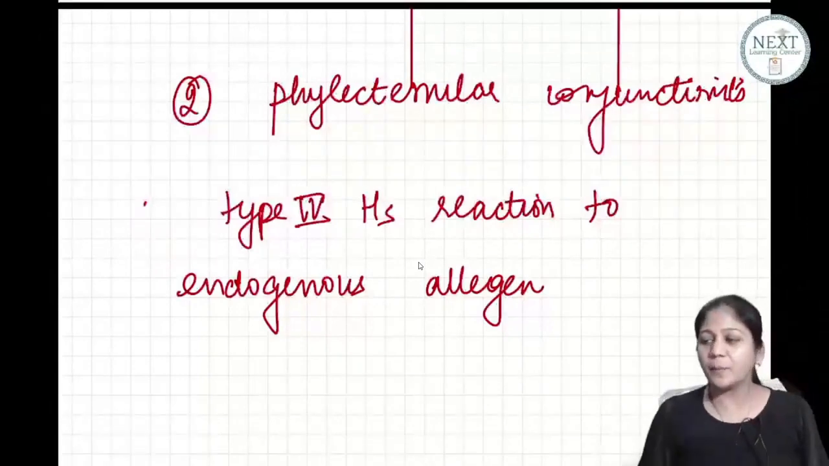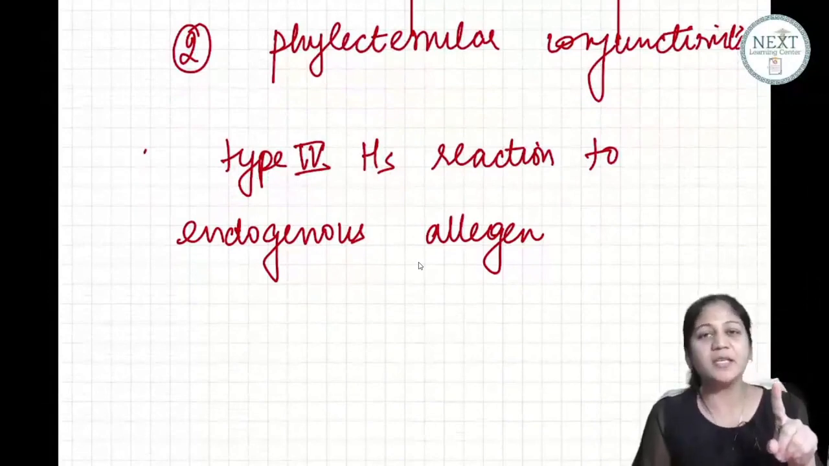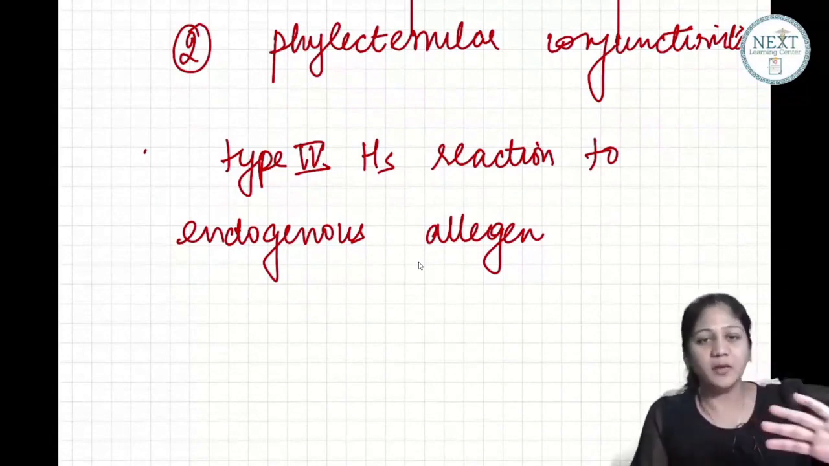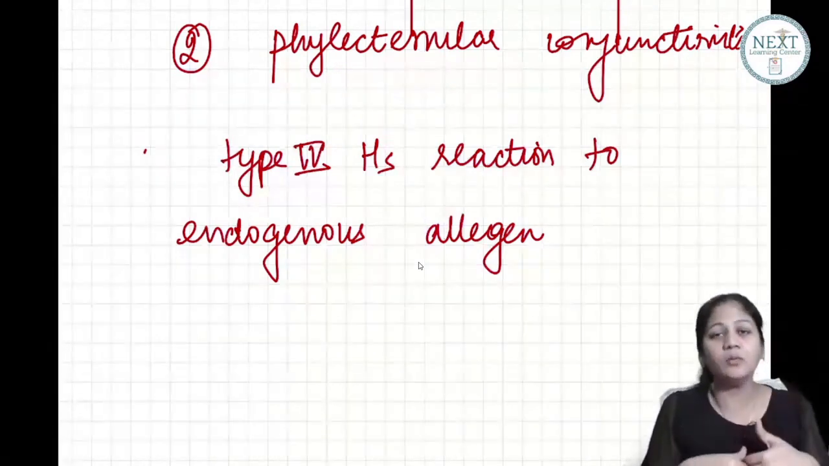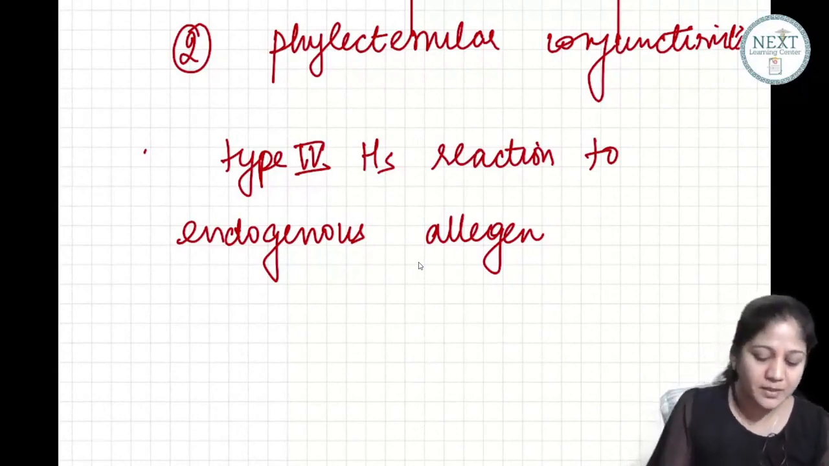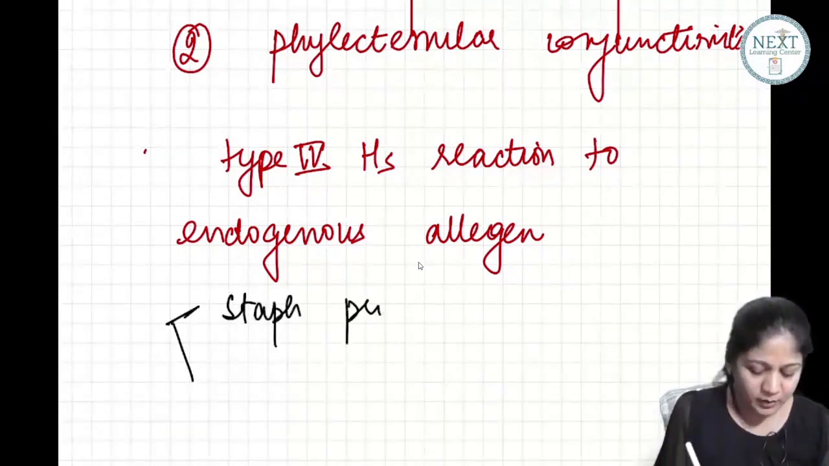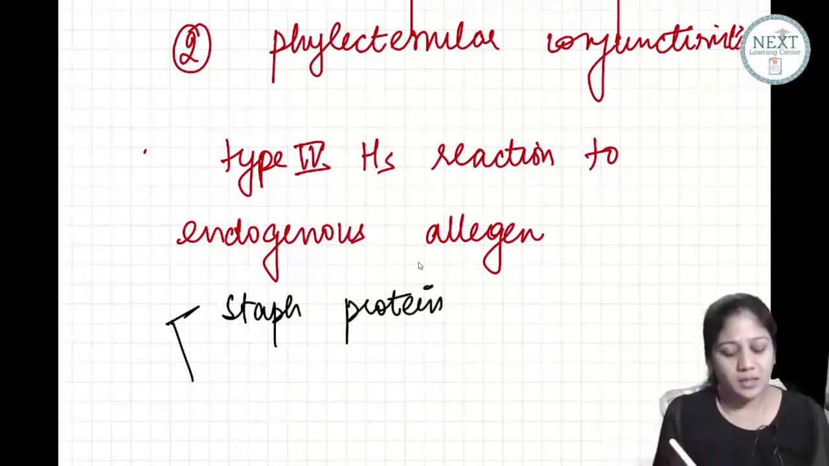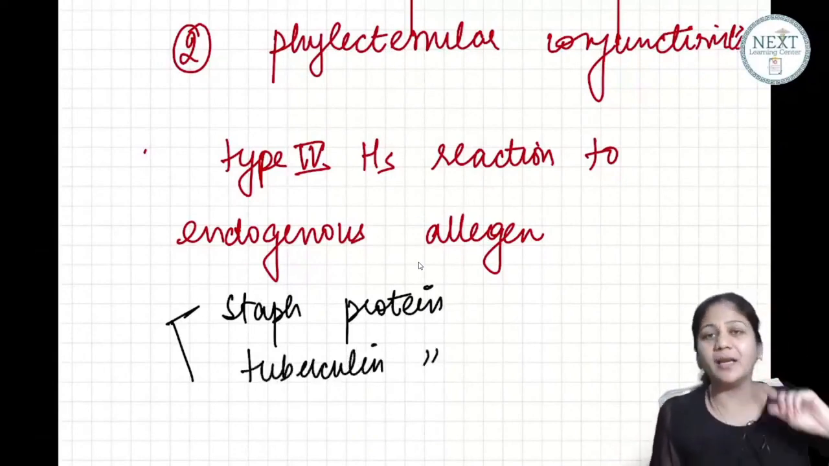What was VKC? VKC was a type 1 hypersensitivity reaction because of an exogenous allergen, most commonly pollen grains. But this is absolutely different. There is an allergen within the own body. Endogenous means within the own body. Suppose a patient has hypersensitivity to tuberculin protein or to staph protein. So sometimes patients develop a hypersensitivity to the proteins in the own body, staph protein or tuberculin protein. So this patient may develop phlyctenular conjunctivitis.